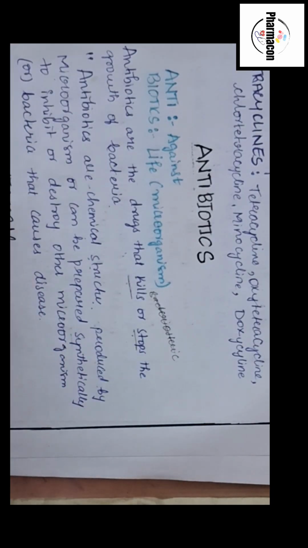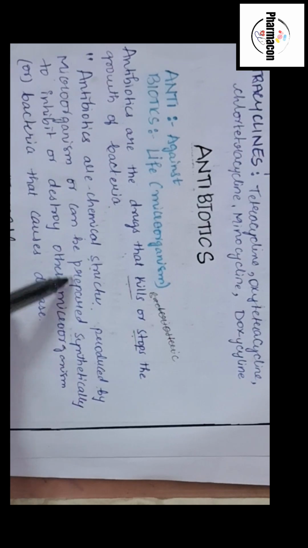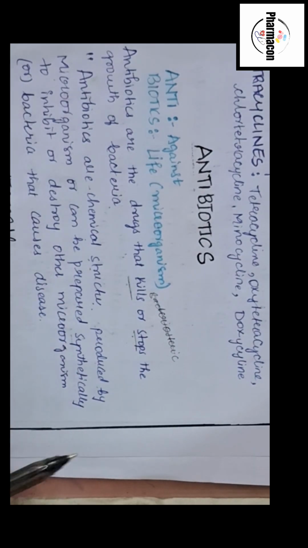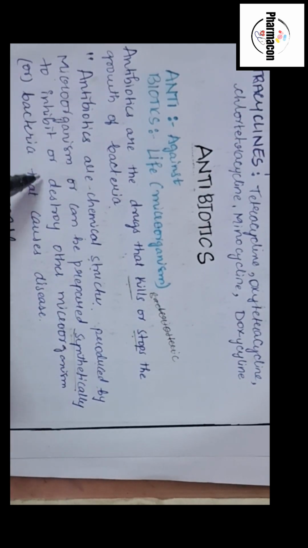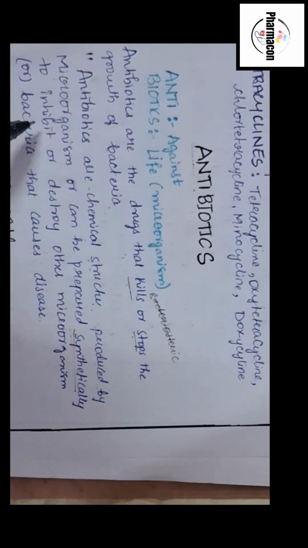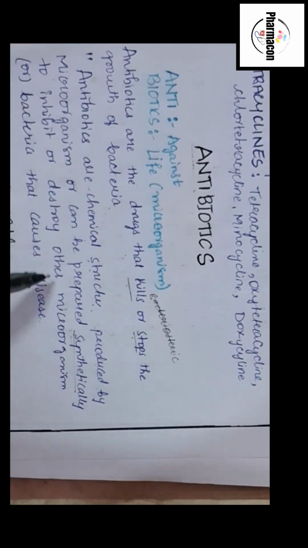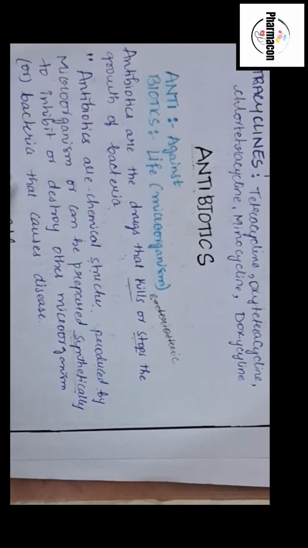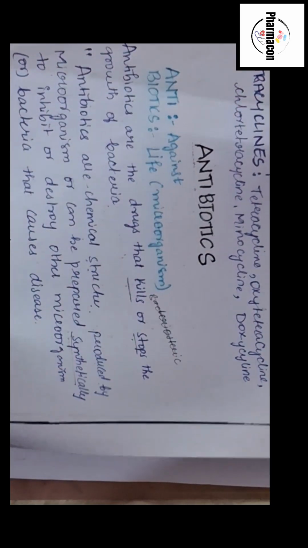ये antibiotics naturally produce हो सकते हैं microorganism से, जैसे अभी हमने पढ़ा penicillin, और can be prepared synthetically, और ये synthetically भी बन सकते हैं in the labs, और to inhibit means to stop और to destroy और kill भी कर सकते हैं other microorganism, bacteria that causes the diseases.